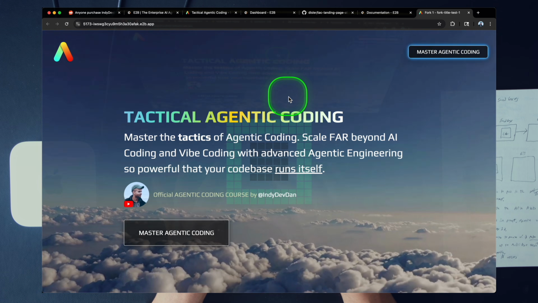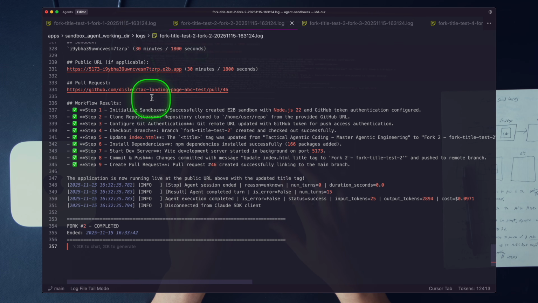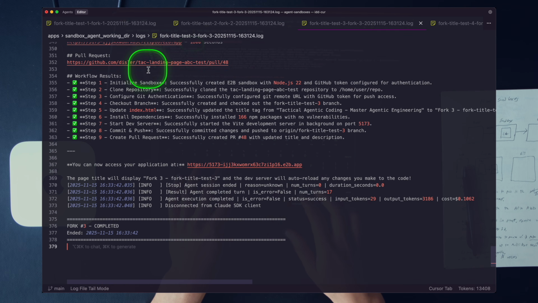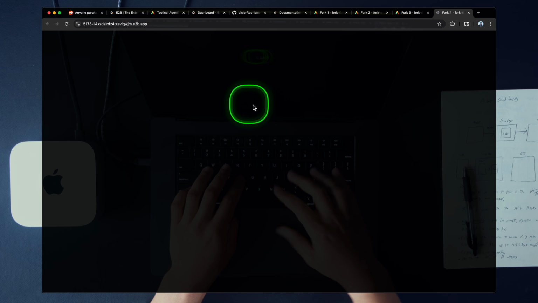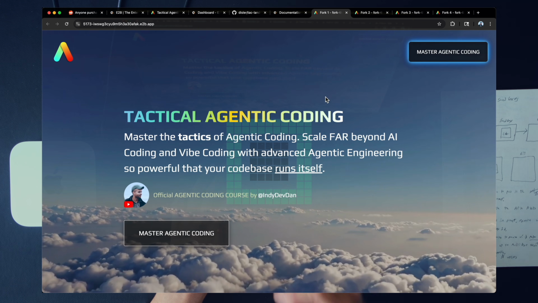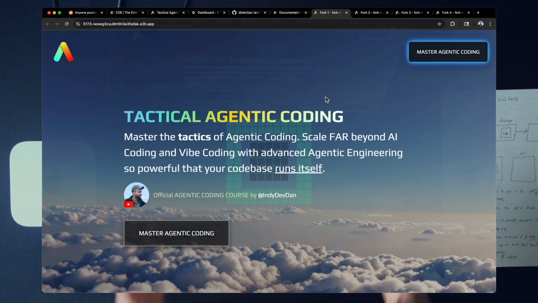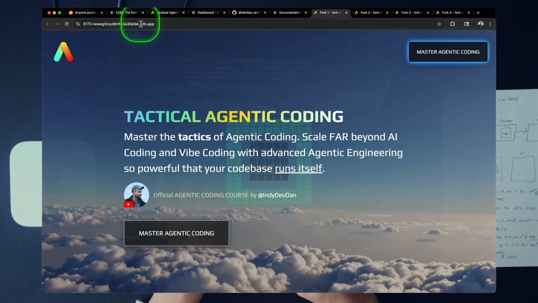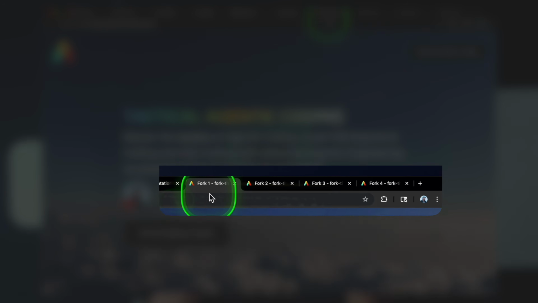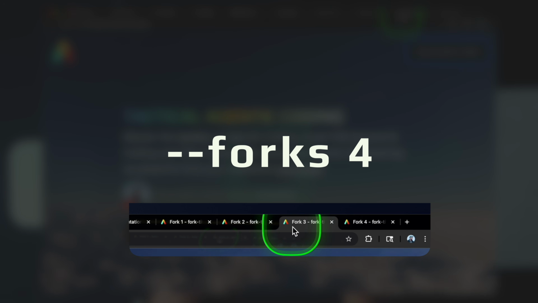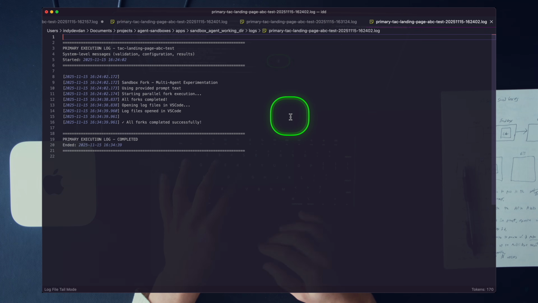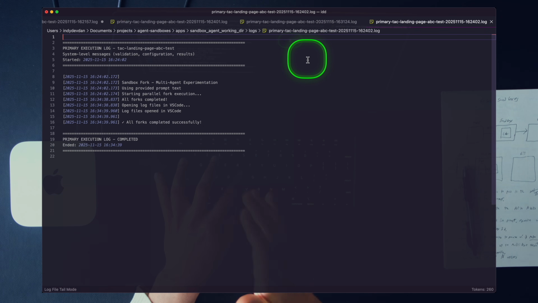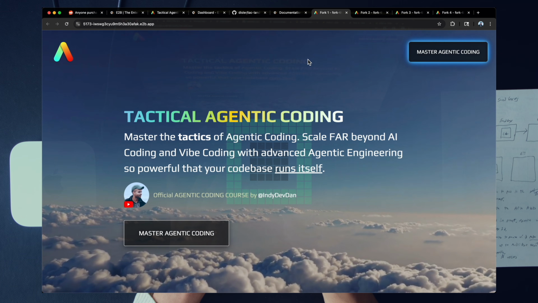So we can open up the individual forks. Let's open all of these up. There's the public URL that our agents are creating for us, thanks to the sandbox. Here's what happened, so check this out. Just like we asked for, every single agent created its own environment. They exposed the web application. You can see here we're on E2B.app, and here's fork 1, fork 2, fork 3, and fork 4. Just like we asked, 4 forks, and they only updated the title. You can see our other agents are coming in as well. This is what's happening: we are scaling our compute to scale our impact.